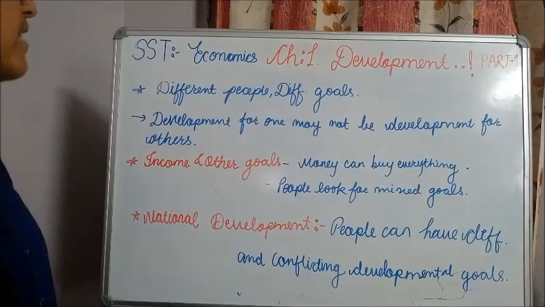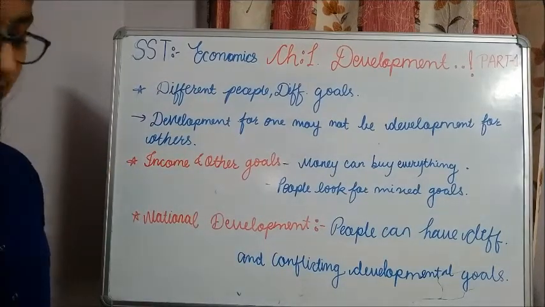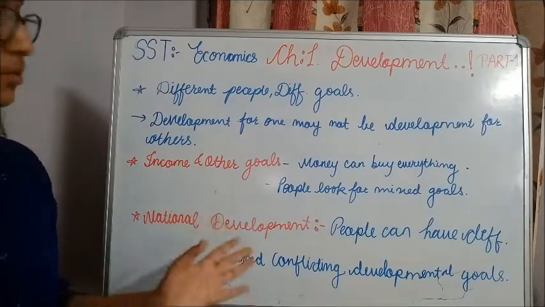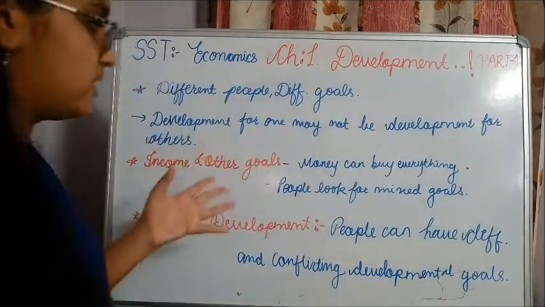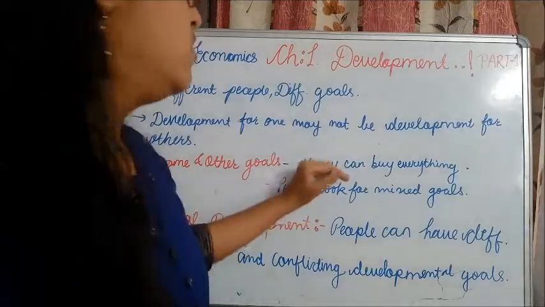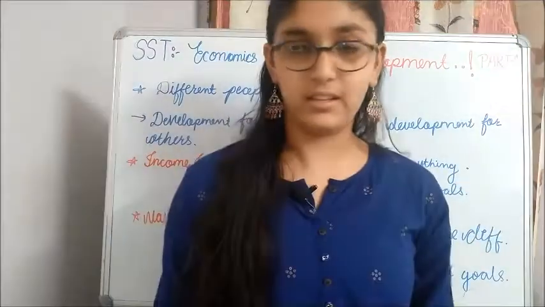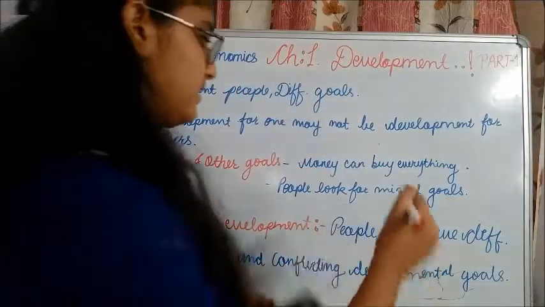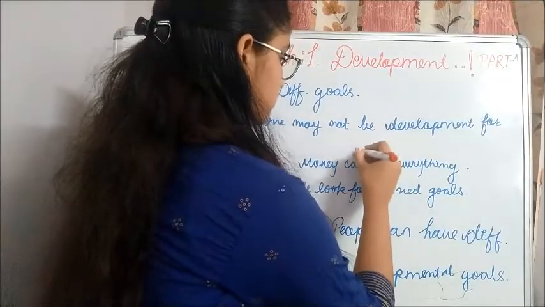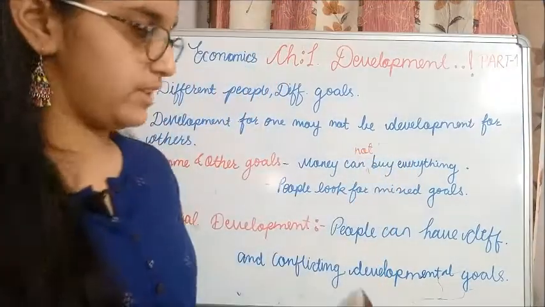Next is income and other goals. Now we will discuss income and other goals, because income is a very major part of any human being's life. So money cannot buy us everything. Money cannot buy everything. Sorry for that mistake.